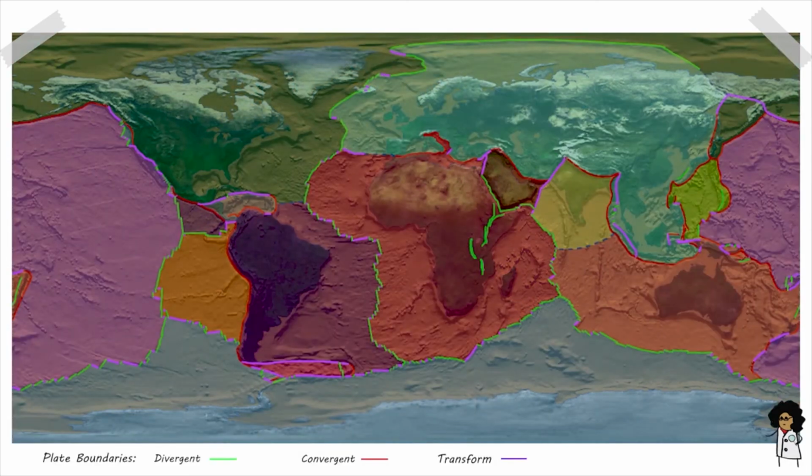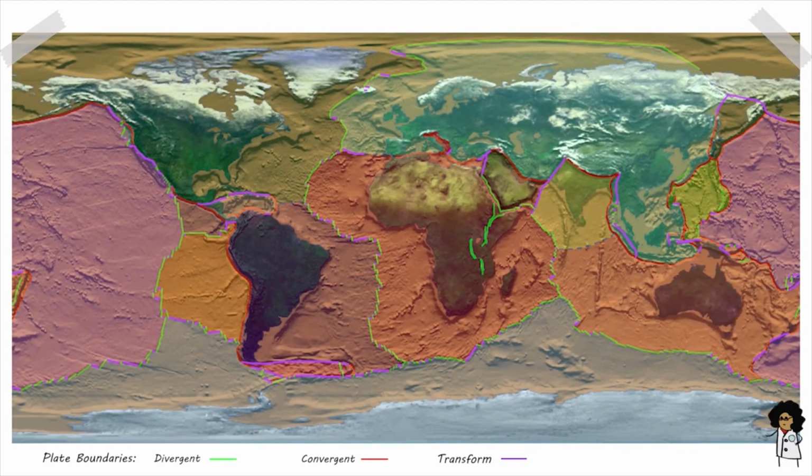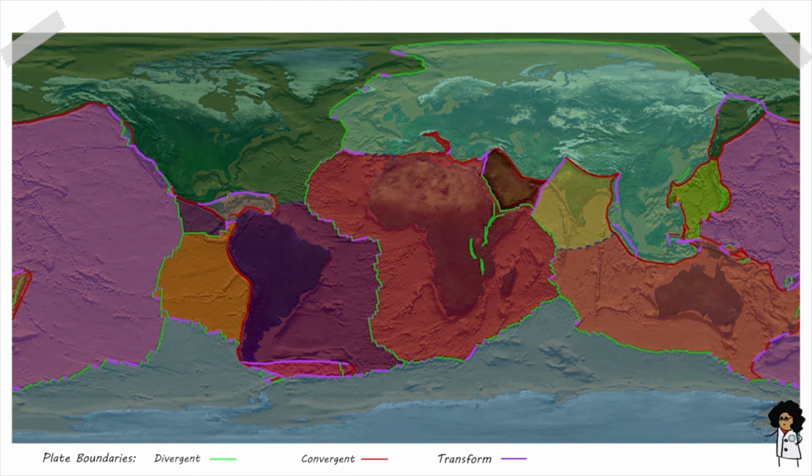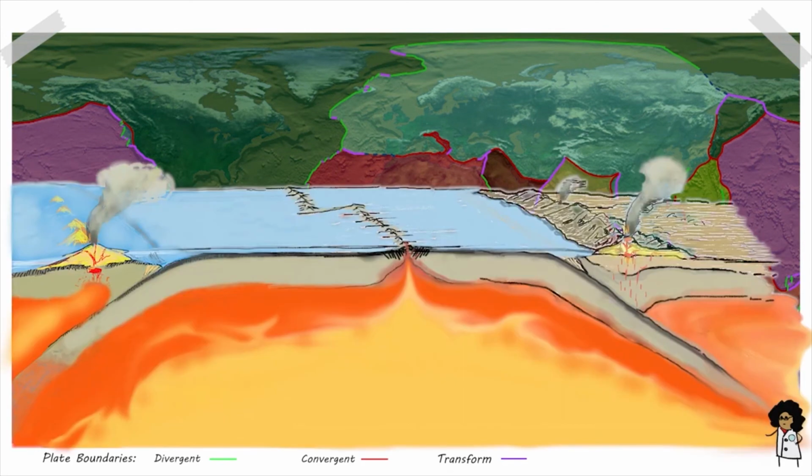There are many other examples of transform plate boundaries around the world. Take a look at a map and see if you can find the one in New Zealand and between Israel and Jordan. They're not hard to find, just follow the plate boundaries. Now we have covered 3 types of plate boundaries: convergent, divergent, and transform. In the next episode, we will talk about how scientists came up with the theory of plate tectonics.